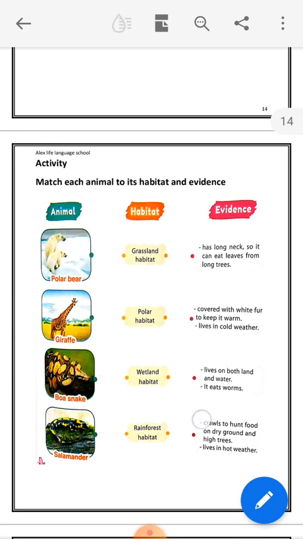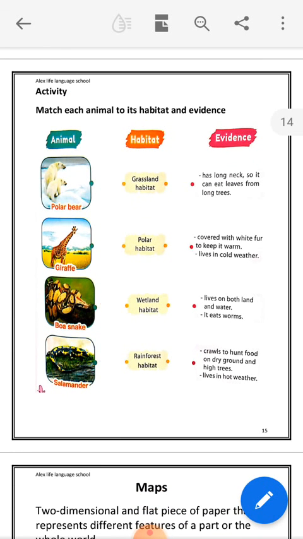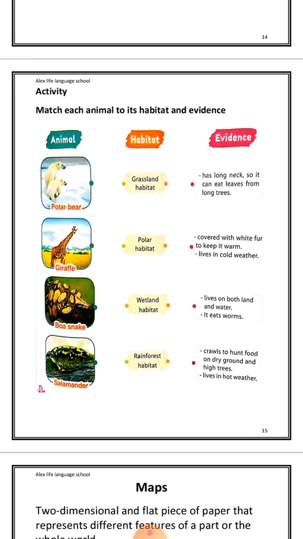Match the animal to its habitat and evidence. The animal is polar bear, so its suitable habitat is polar habitat. Okay, the evidence is that they are covered with white fur to keep them warm, and they live in cold weather. Giraffe can live in grassland. Okay, because they have a long neck, so they can eat leaves from tall trees.